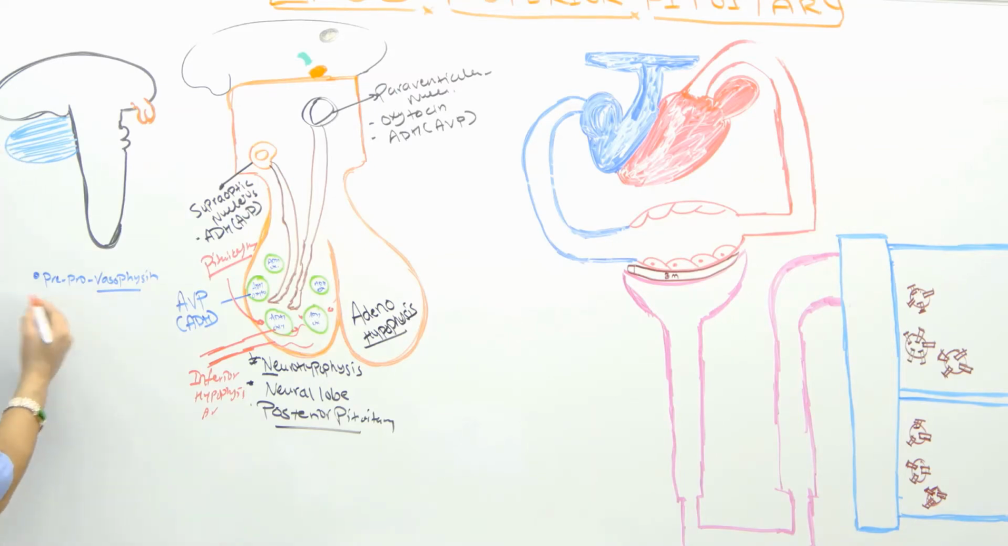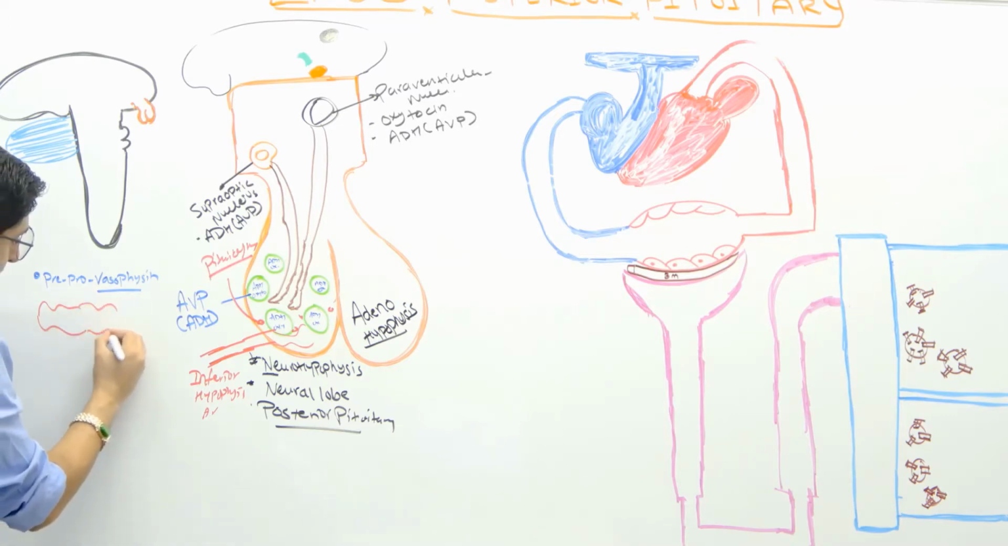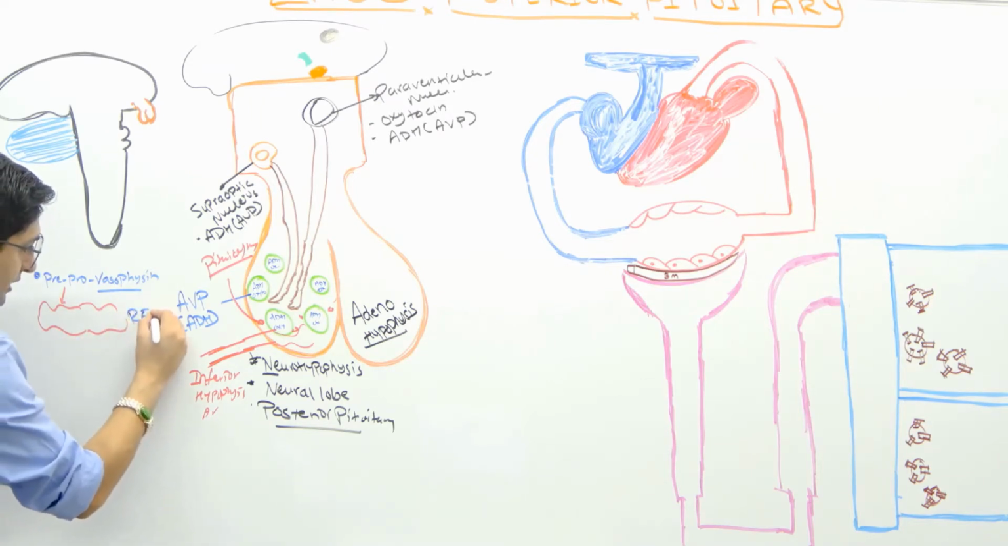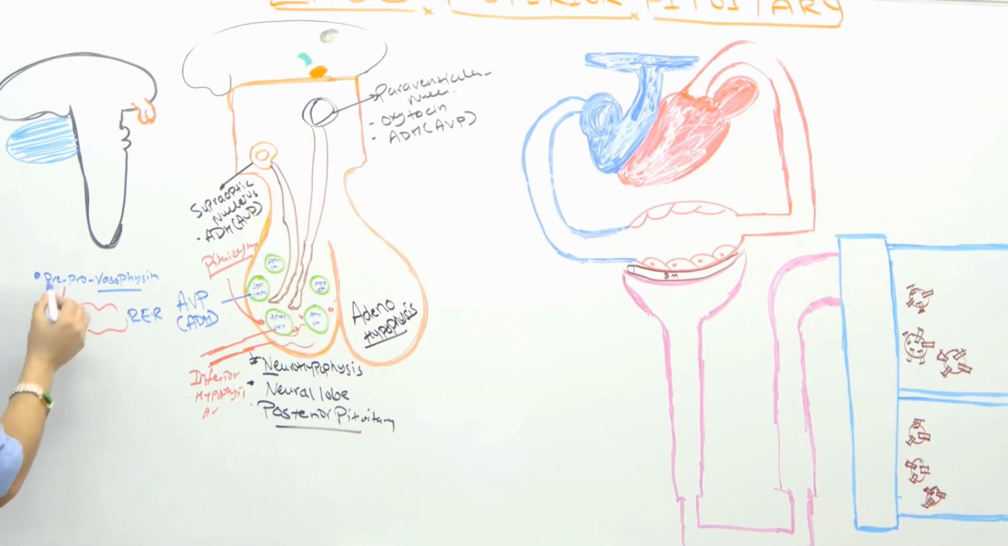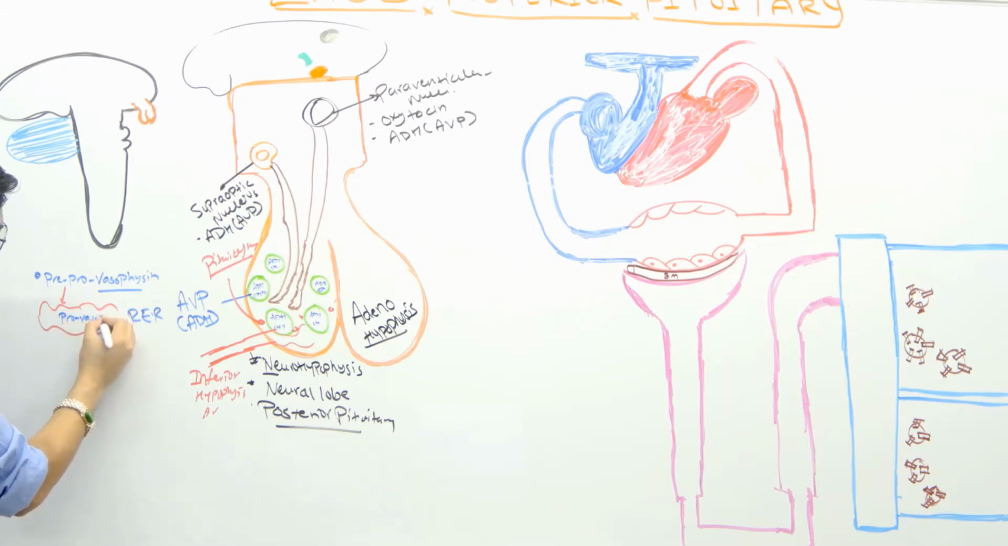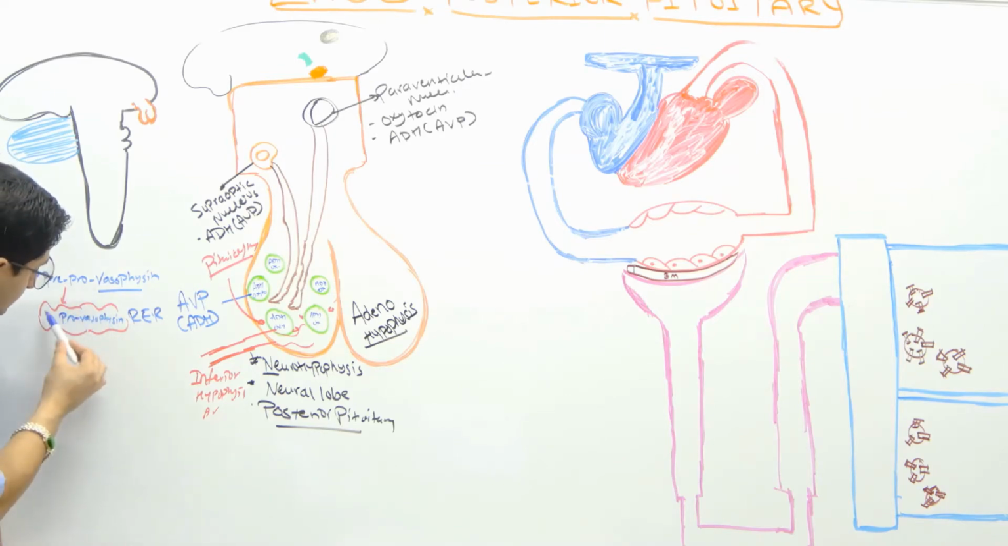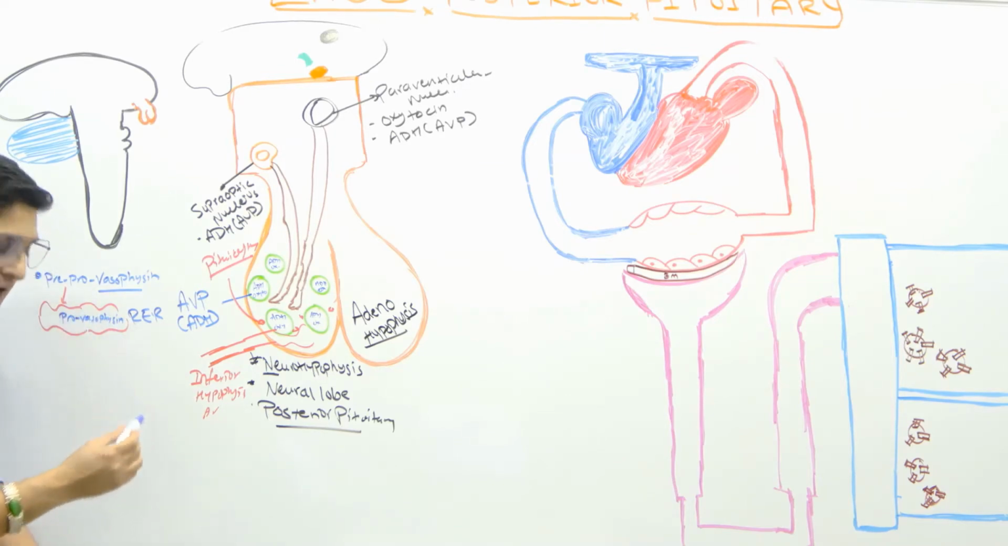And then what is going to happen? This pre-pro vasopressin will be taken by, let's say this is a rough endoplasmic reticulum right here. This pre-pro will be taken by the rough endoplasmic reticulum, right? And in the rough endoplasmic reticulum, let's just write rough, it will go through further modification where the pre will be removed and they will have just a pro-vasopressin, okay? That's what it's going to have. And then further modifications happen, cleavage will happen, okay?